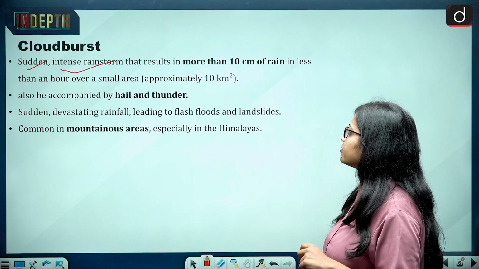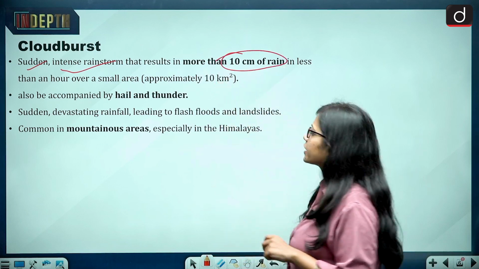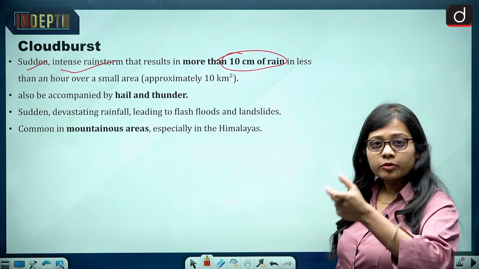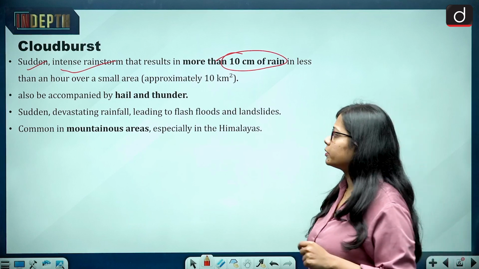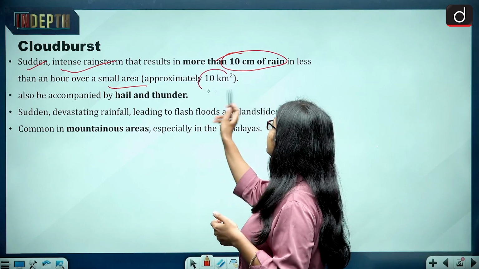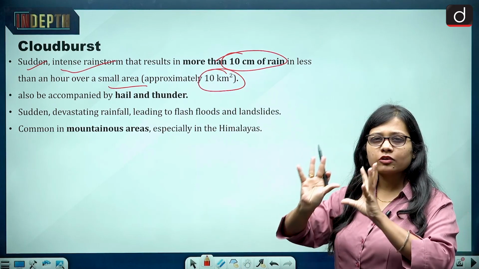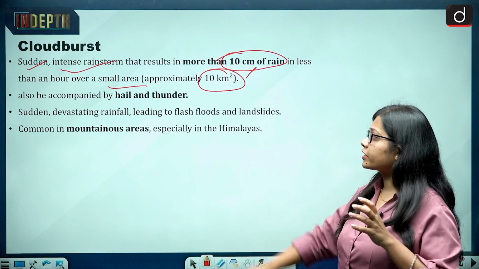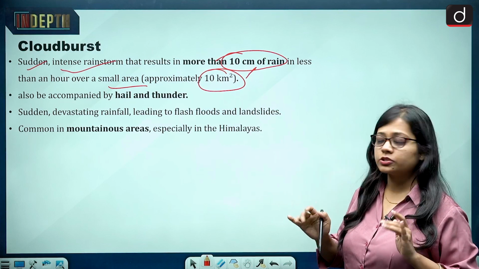So a sudden intense rainstorm that results in more than 10 centimeter of rain in less than an hour over a small area, and the area has to be approximately 10 kilometer square. So in an area of 10 kilometer square, in an hour if more than 10 centimeter of rain takes place, that is sudden and intense in nature, then it is known as cloudburst.